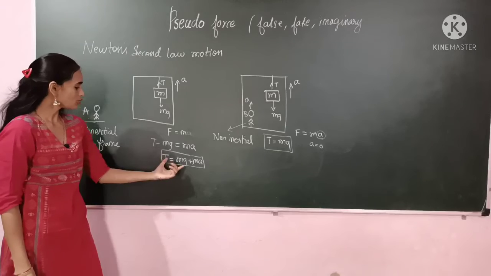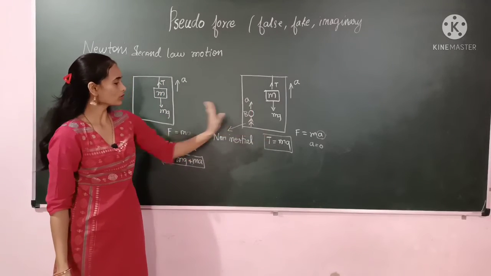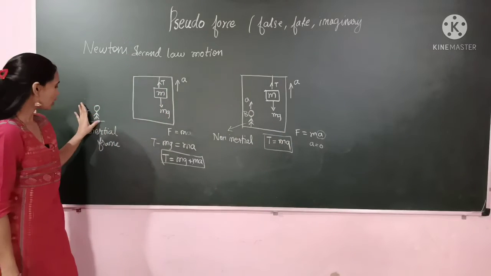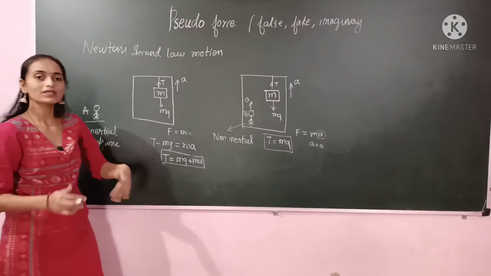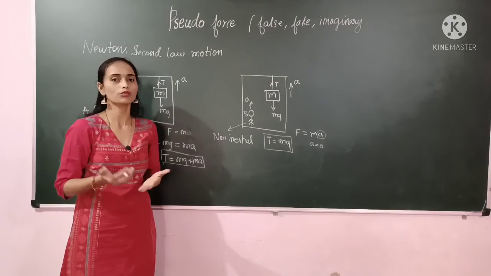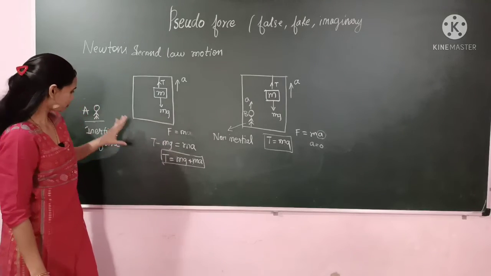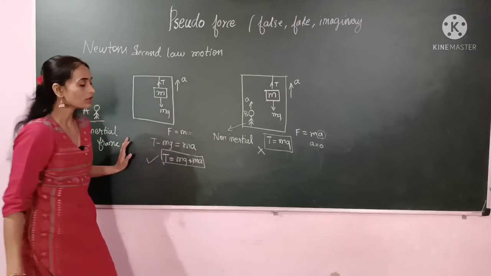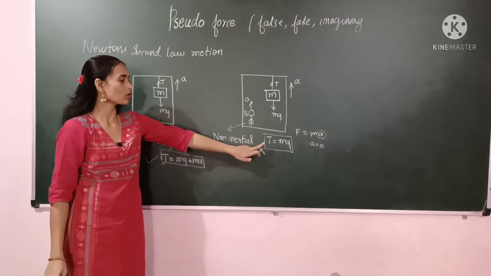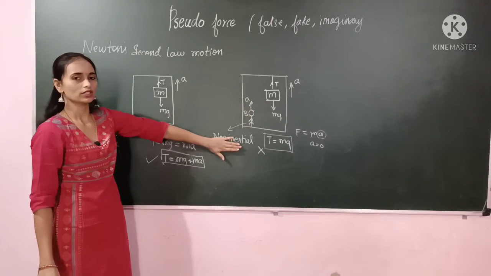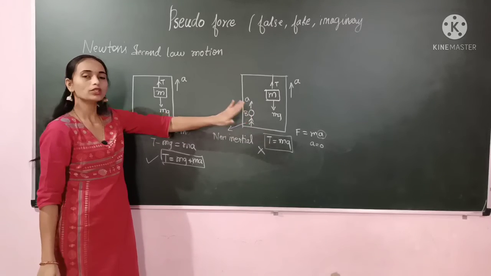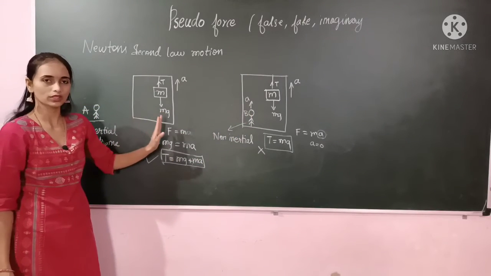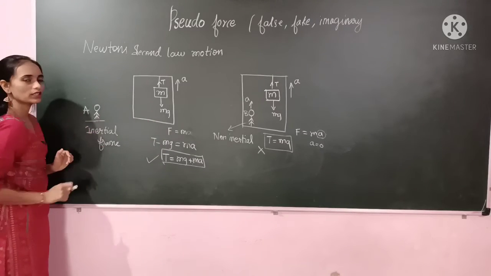So now these two equations are correct according to these two observers. According to this B observer, this equation is correct. According to A observer, this equation is correct. But the method of applying Newton's laws of motion is wrong. Here this equation we will take as right and this equation we will take as wrong, because this method of calculation is wrong because this person is in the non-inertial frame. So in this situation Newton's laws of motion are not valid. In this situation Newton's laws of motion are valid because the person is in the inertial frame.